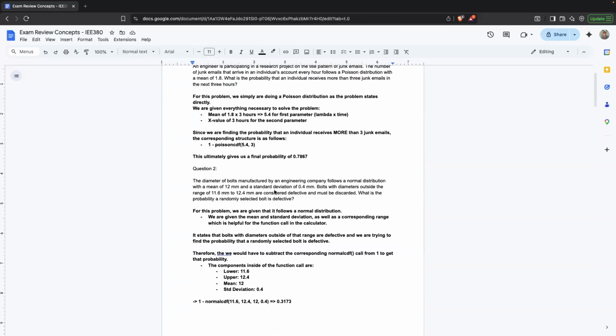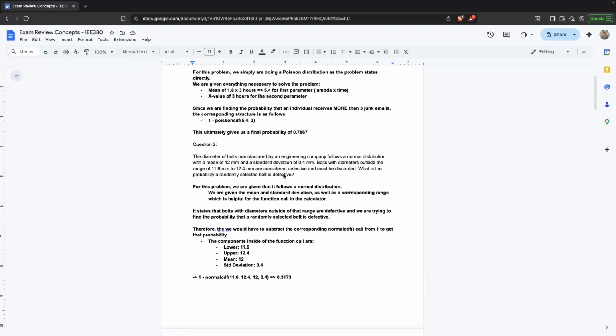Moving on to question two. The diameter of bolts manufactured by an engineering company follows a normal distribution with a mean of 12 millimeters and a standard deviation of 0.4 millimeters. Bolts with diameters outside of the range of 11.6 millimeters to 12.4 millimeters are considered defective and must be discarded. What is the probability a randomly selected bolt is defective?